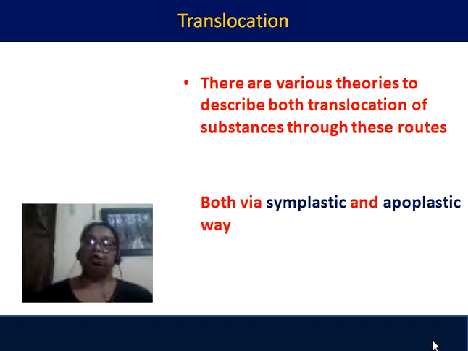There are various theories to describe the translocation of substance through these routes, that is the water supply route and the solute supply route of the plant, both by symplastic as well as apoplastic way. In our next session, we will try to discuss the different theories involved with the translocation of substance in the xylem as well as in the phloem.